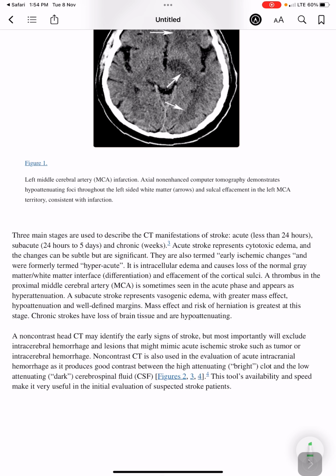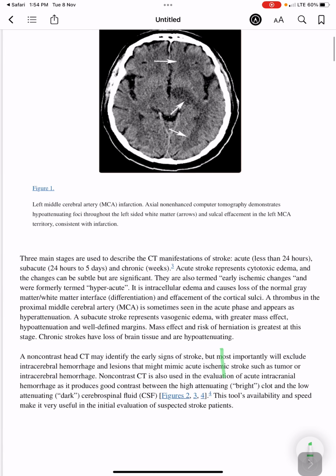Three main stages are used to describe the CT manifestations of stroke. So what are the three main stages? Acute means less than 24 hours, subacute means 24 hours to 5 days, and chronic means weeks.